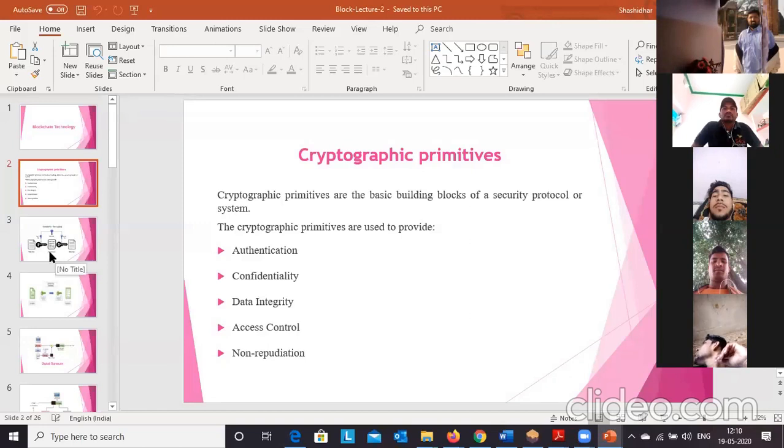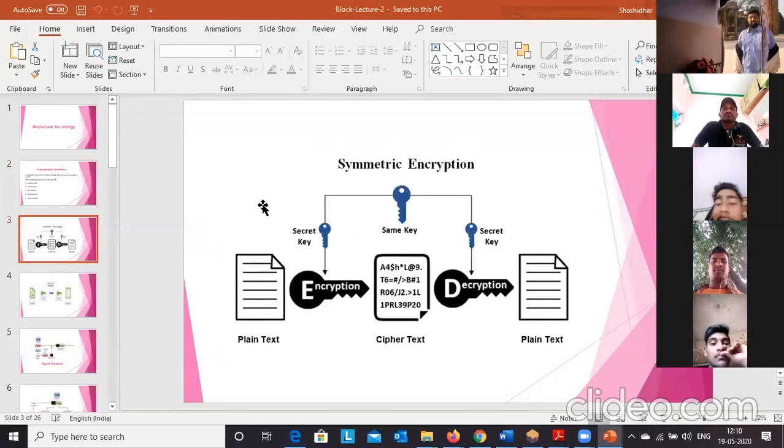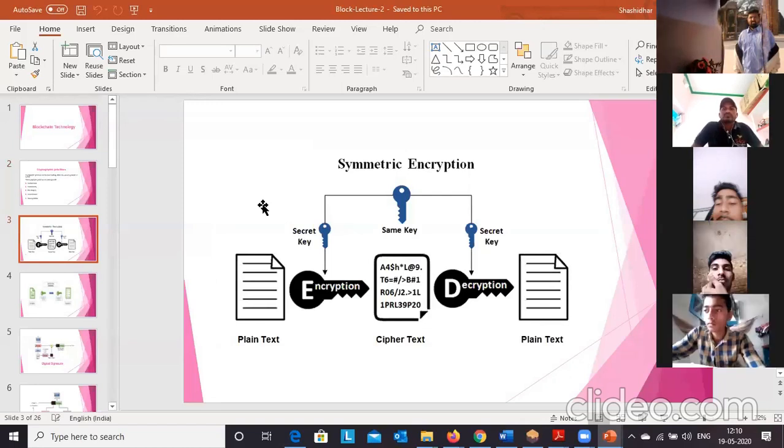Okay, so we'll go to the next slide. You can see this. Now, if you want to provide the confidentiality service, how do we provide it? For this we have crypto systems: the symmetric encryption system and the asymmetric encryption system.